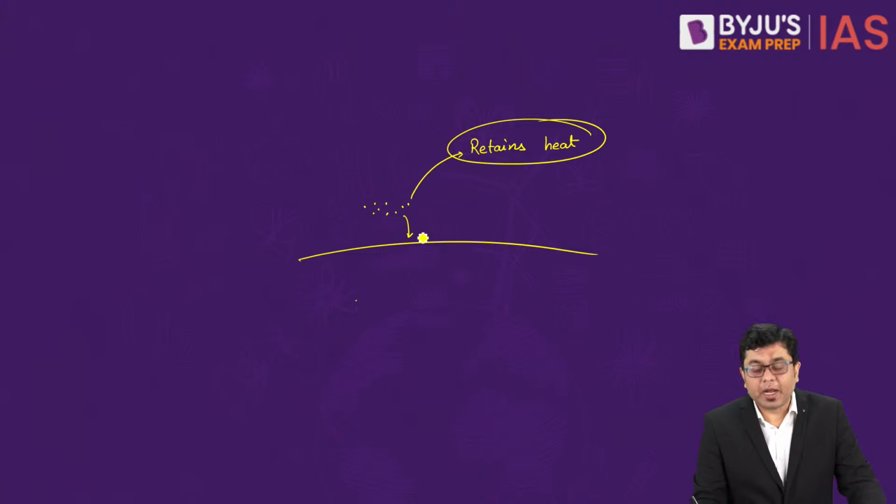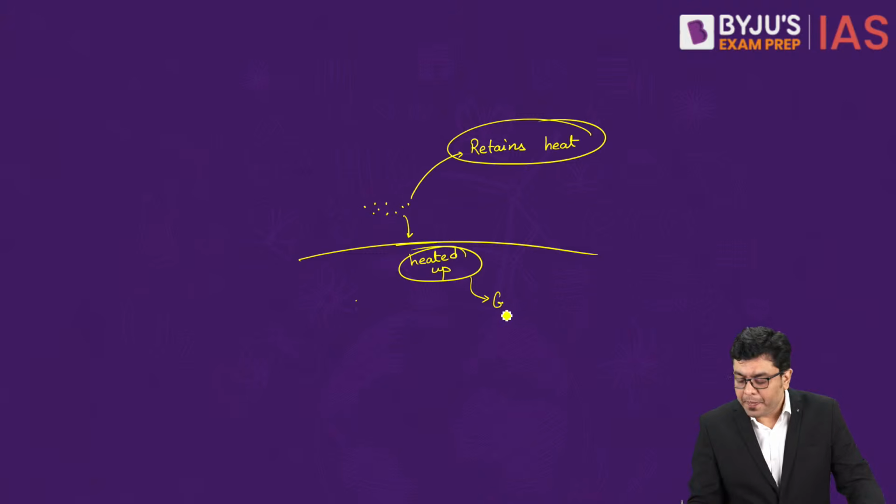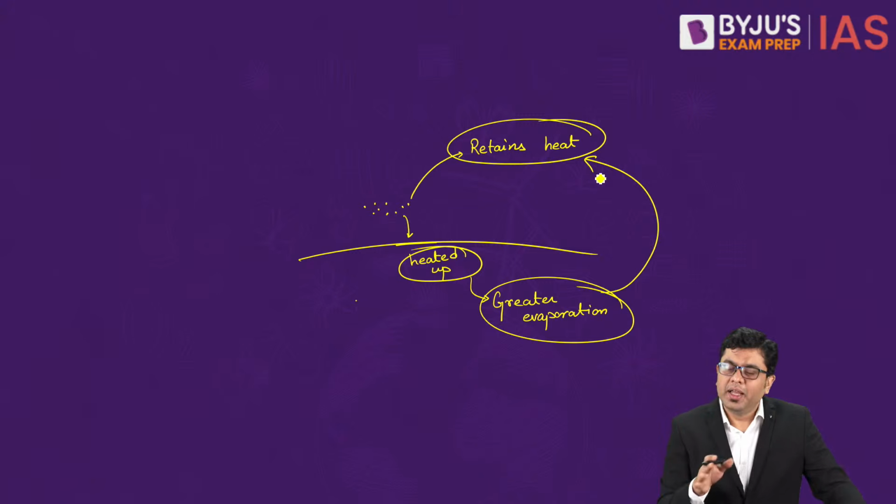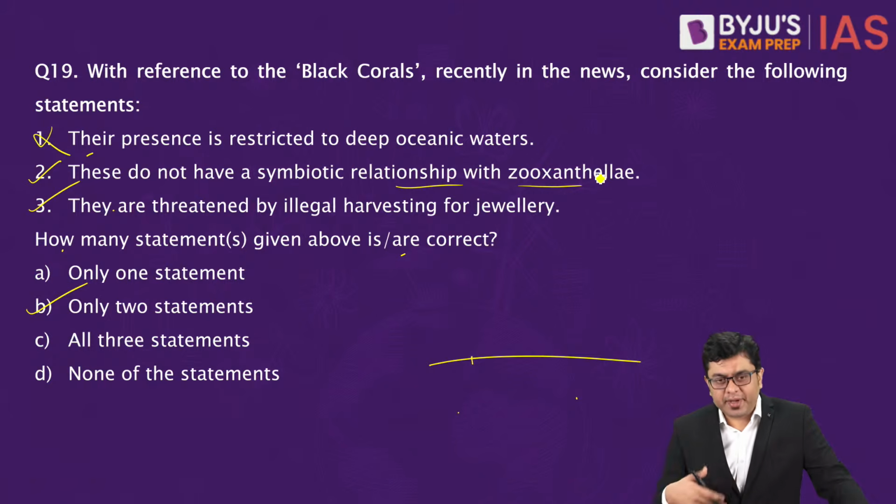It will heat up the ground surface as well. So the ground gets heated up. When the ground gets heated up, that means what? Greater evaporation. And when you have greater evaporation means greater retention of heat. So again, a kind of a feedback loop system. So anything which accelerates the rate of heating, that is positive. Anything which provides a rate of cooling, that is what is negative. Okay, I hope that is understood.